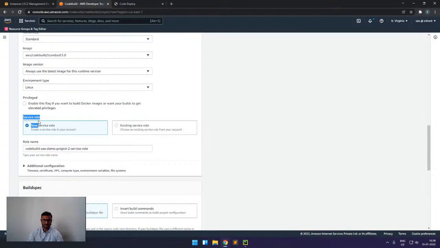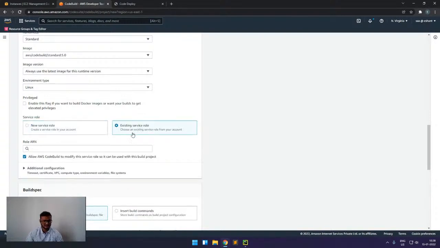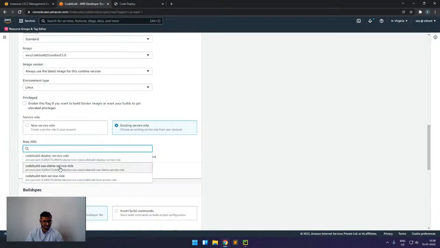Then we have to pass one role. Either we can create one or use an existing role. For the existing role, I've created one.